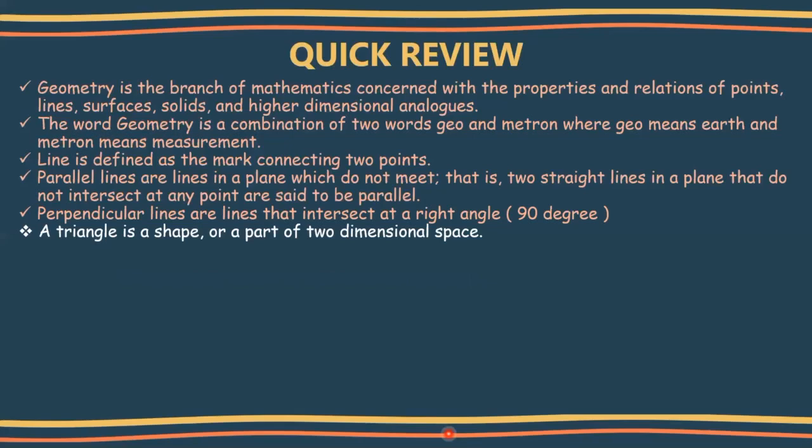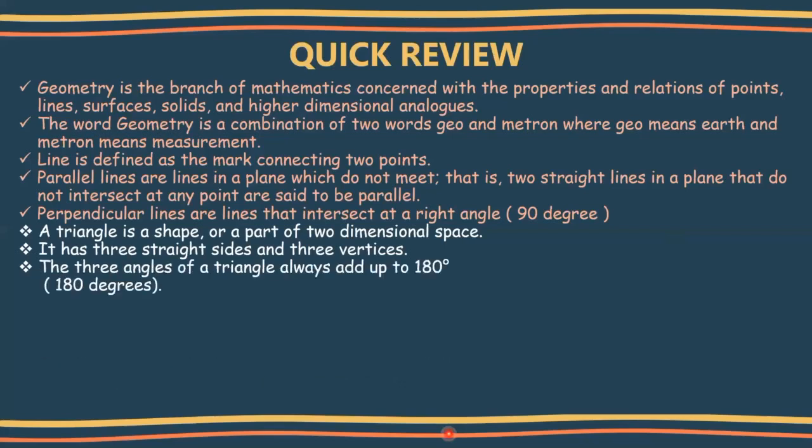So a triangle is a shape or a part of two-dimensional space. So a triangle is an example of a 2D shape. It has three straight sides and three vertices. The three angles of a triangle always add up to 180 degrees. So whatever the triangle may be, when you add up all the three angles, you will be getting a total of 180 degrees.